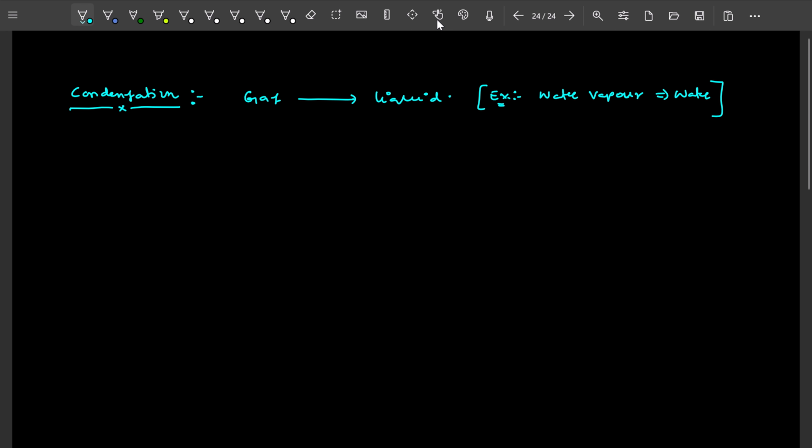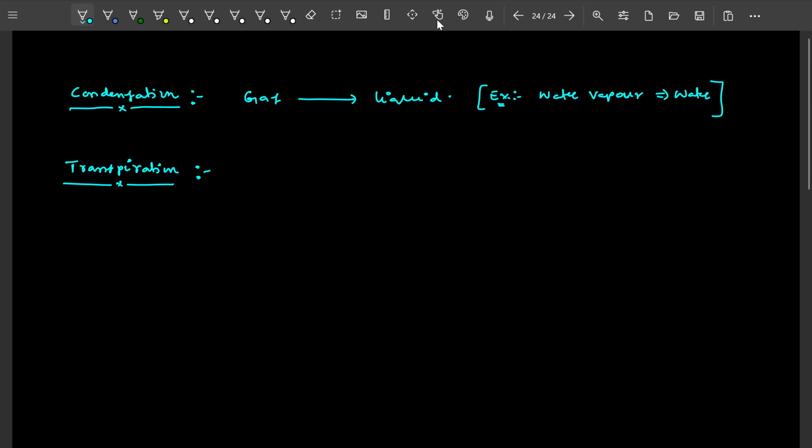Next one is transpiration. What is transpiration?